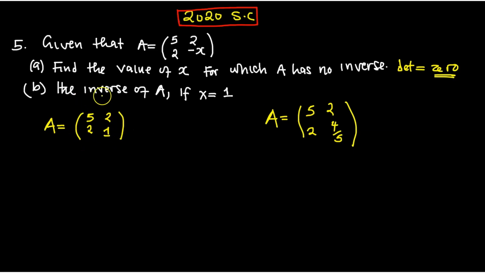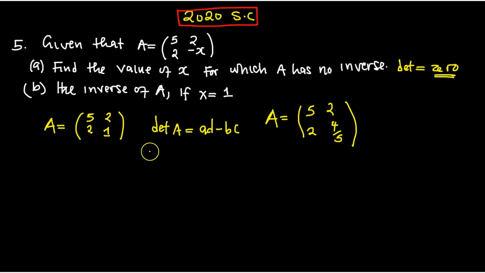If you are given a matrix like this, to find the inverse you need to find the determinant first. The determinant of A is AD minus BC.